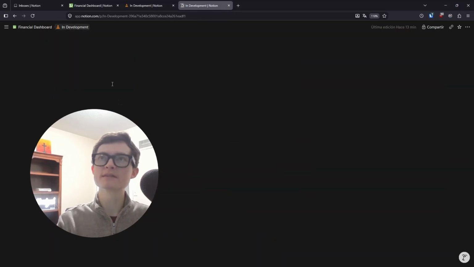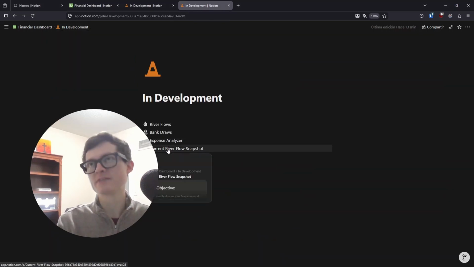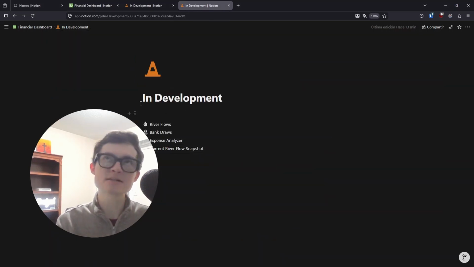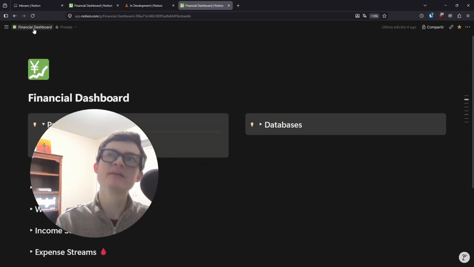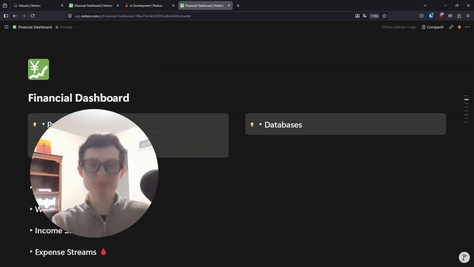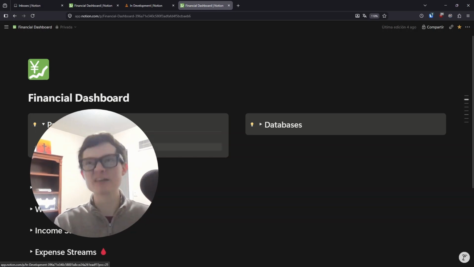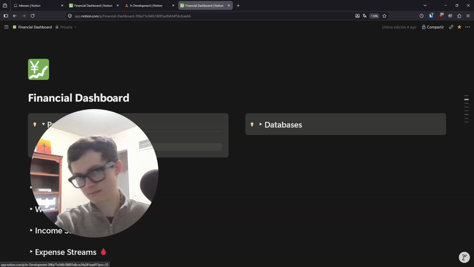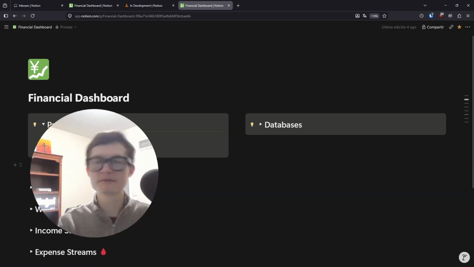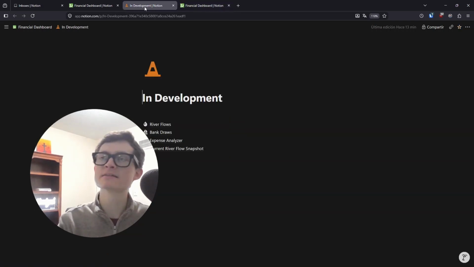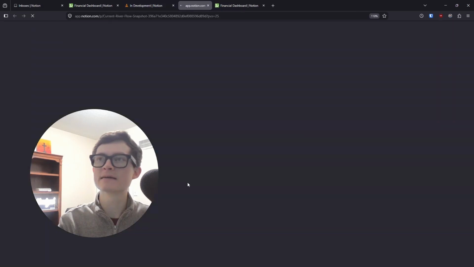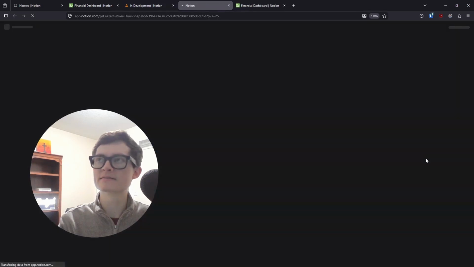So I've simplified my Riverflow snapshot page, and I'm still fleshing it out, but once I'm ready, I can move this current Riverflow snapshot page from the in development section of my financial dashboard over and promote it into my actual pages area, where I have the pages that have been fleshed out. They're regularly being used and they're streamlined, they're systematized. But for now, we're just going to leave it in development, and I can continue to work on this later.